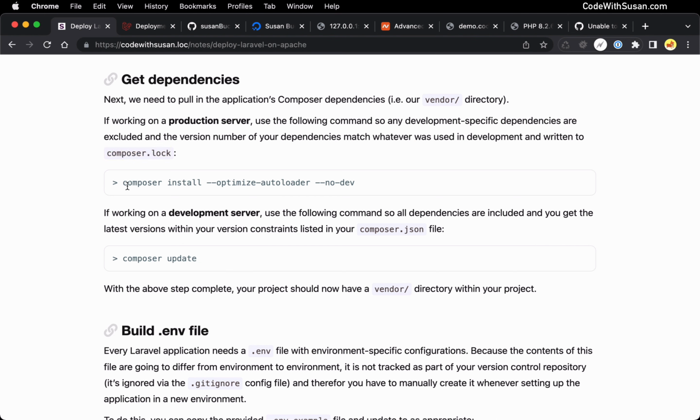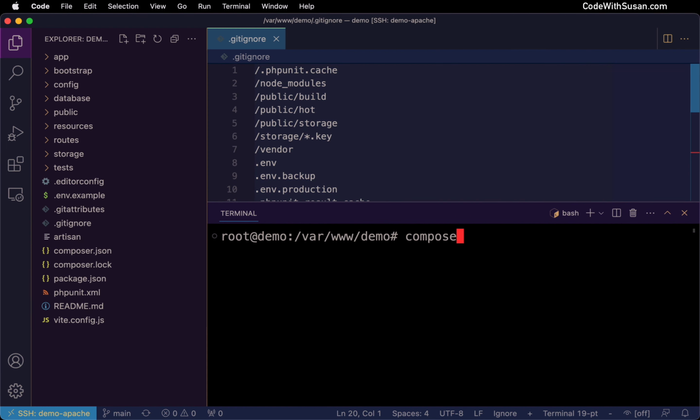Long story short, if this is a production server you're setting up, go with this command. If you're working on a development server, go with this command. For this example, I'm going to treat what I'm working on as a production server, so I am going to use the Composer install command. So let me run this, and again, just make sure you're in your application when you run these Composer commands.